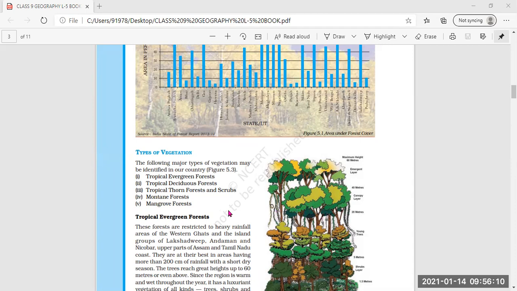Do you know that a very large ecosystem on land having distinct types of vegetation and animal life is called a biome? Now you can underline this. What is a biome? A very large ecosystem. Now here I can't show you to underline, you can underline these lines yourself. A very large ecosystem on land having distinct type of vegetation and animal life is called a biome.